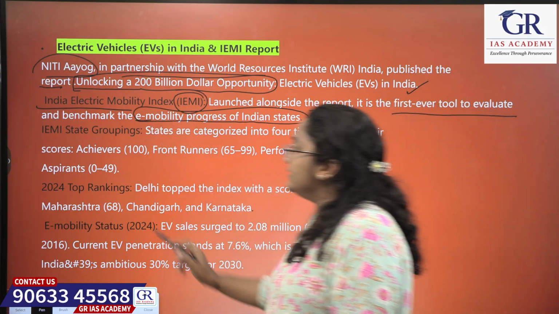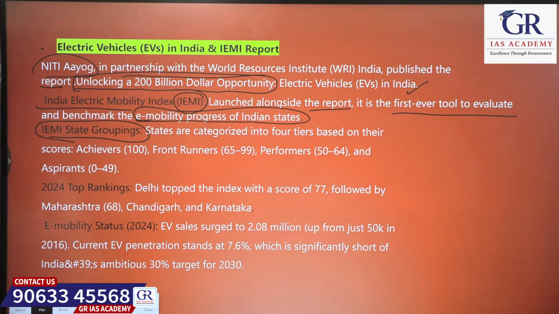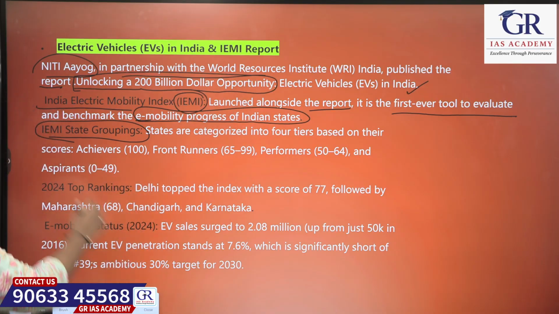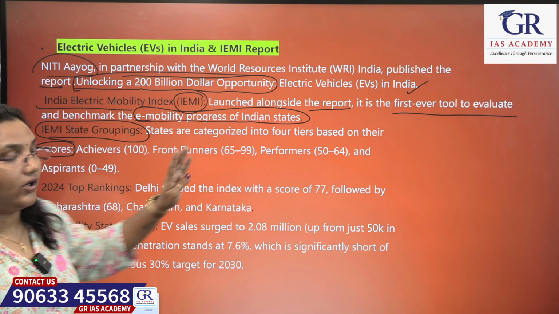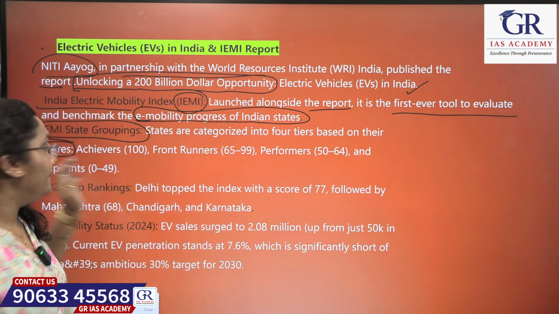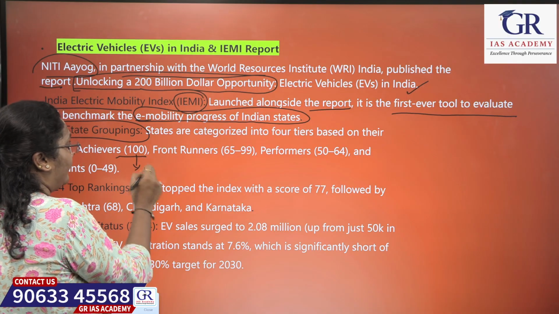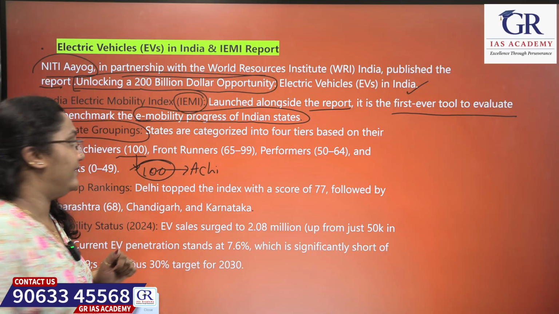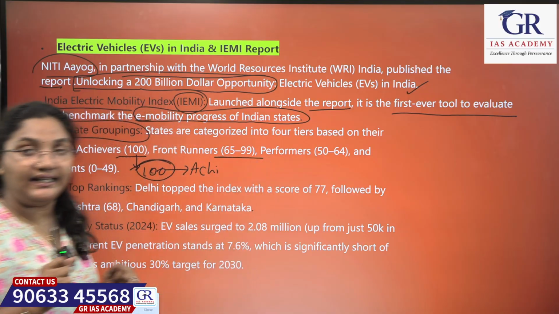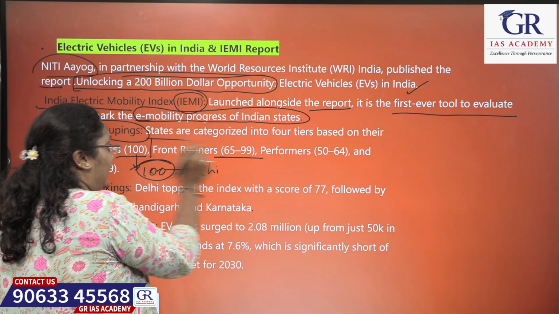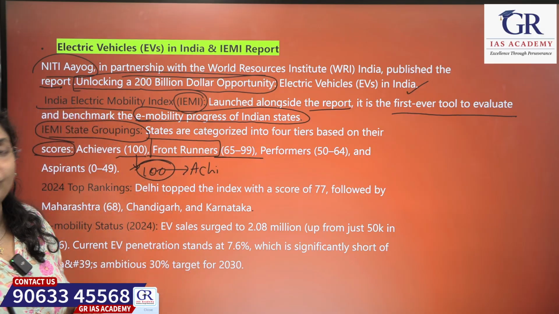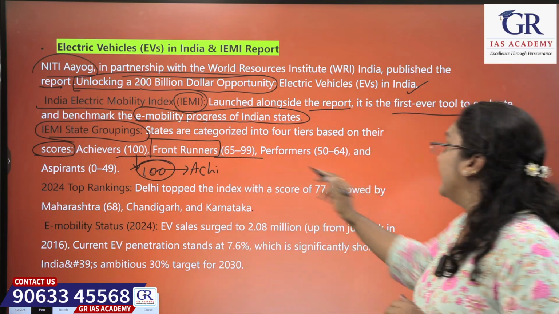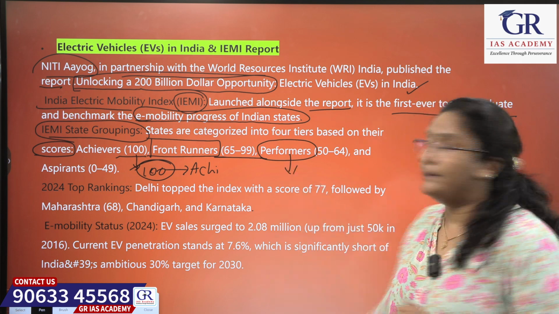Next, what is the IEMI states grouping in this report? States are categorized into four tiers based on their scores. If a state has a score of 100, it is called an achiever. If a state has 65 to 99, it is called a front runner. If a state falls under the score of 50 to 64, it is in the tier of performers.